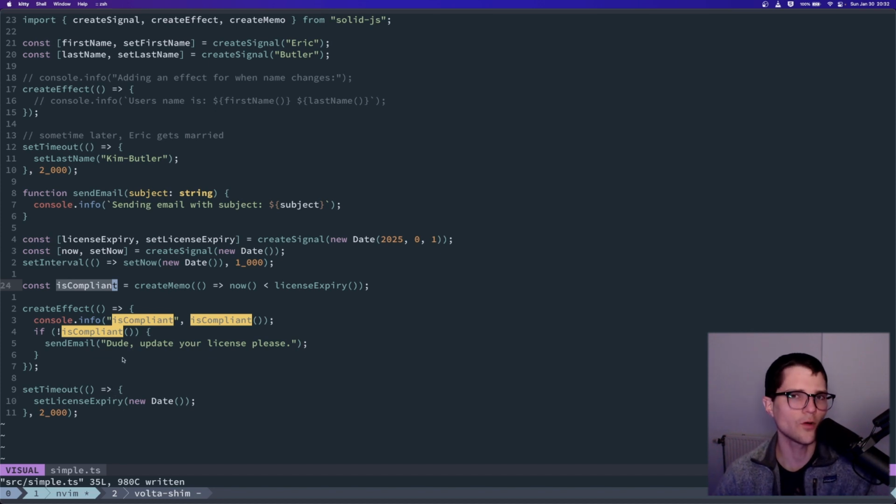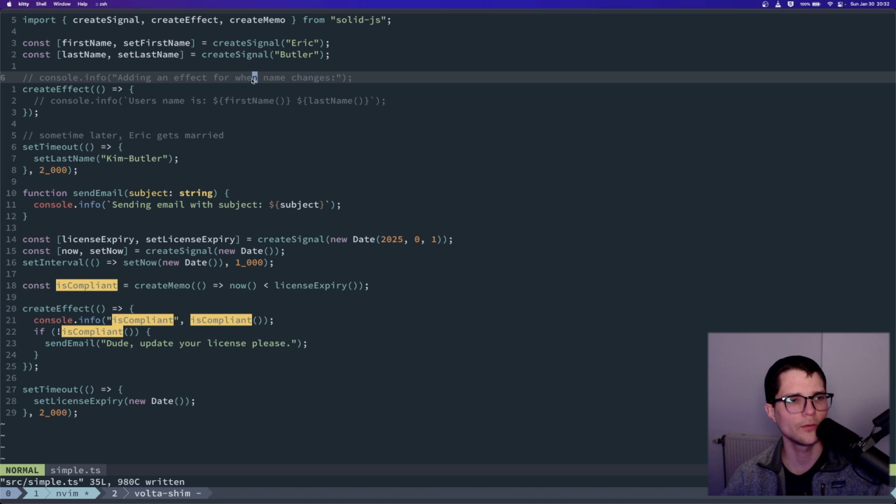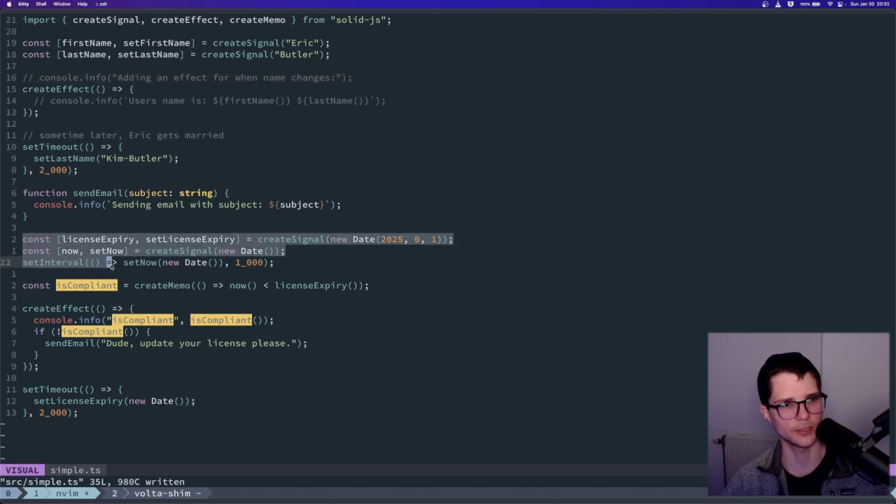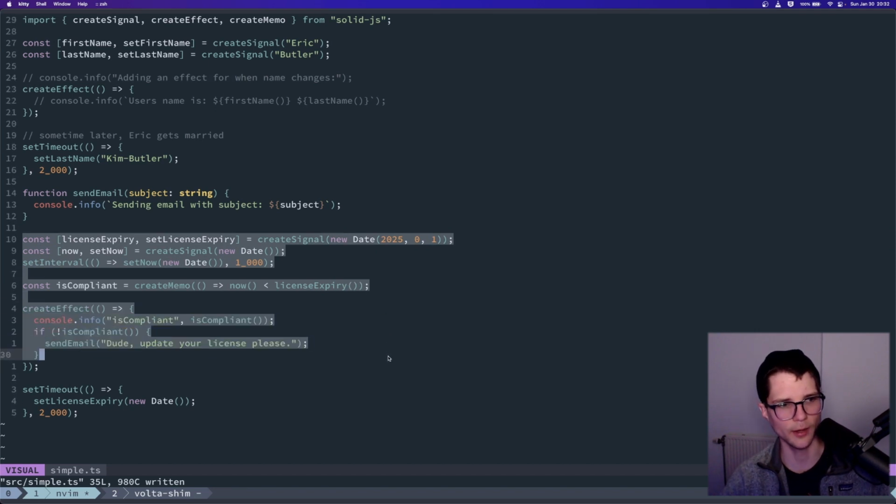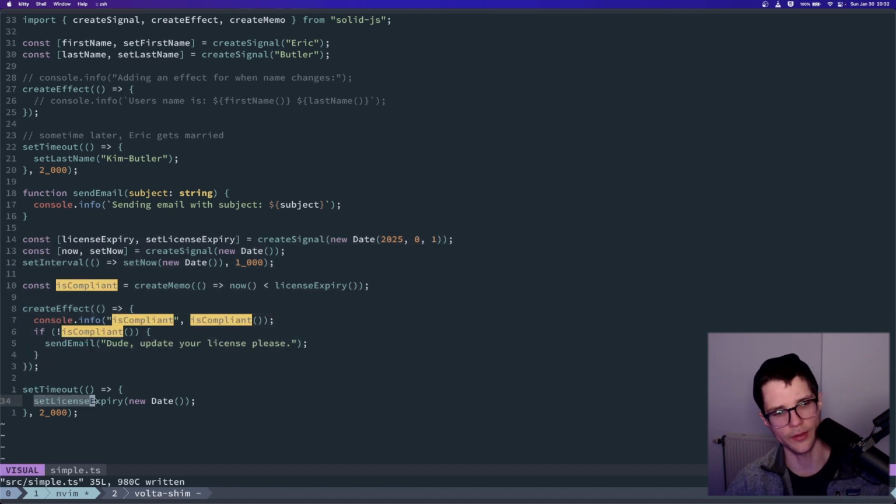So this is really the core of the whole system, right? We have these three primitives, and we have a way to set up things declaratively, right? So here's some declarations that we're setting up right here for managing compliance and license expiry. And it doesn't matter where this code is.